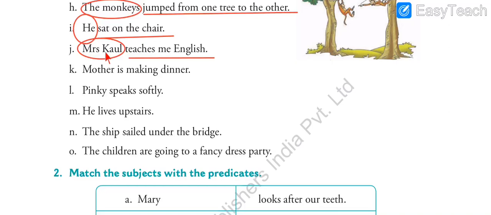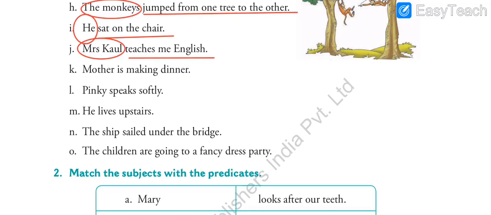So the subject is Mrs. Call. The rest of the sentence is the predicate. And what is the verb over here? What is the action being performed? The action being performed is teaching. So the verb teaches is our verb. The word teaches, that is our main verb over here.